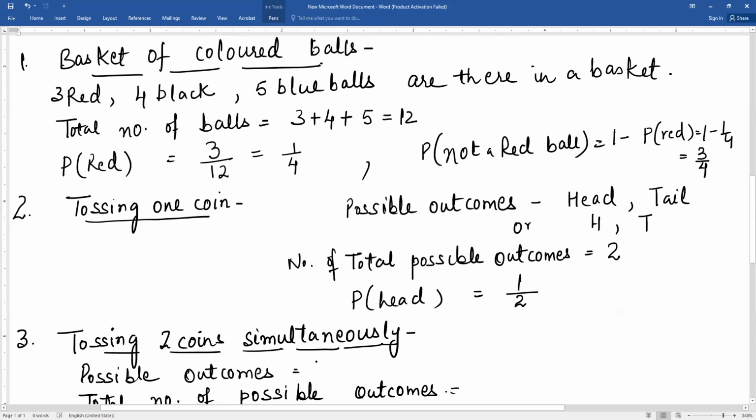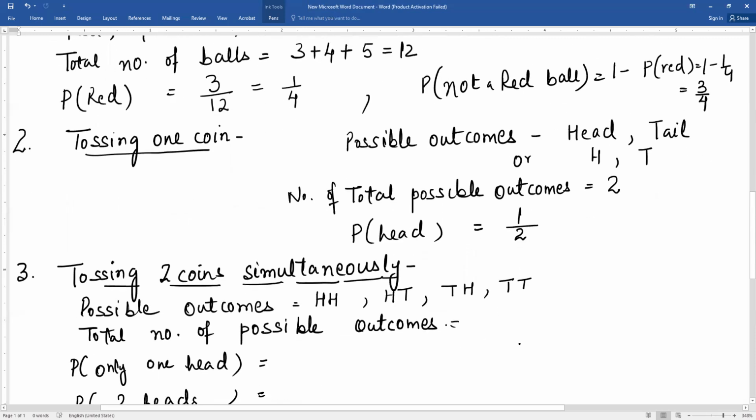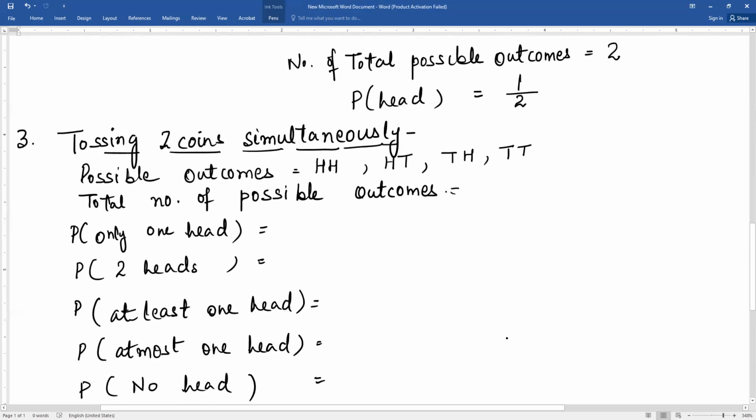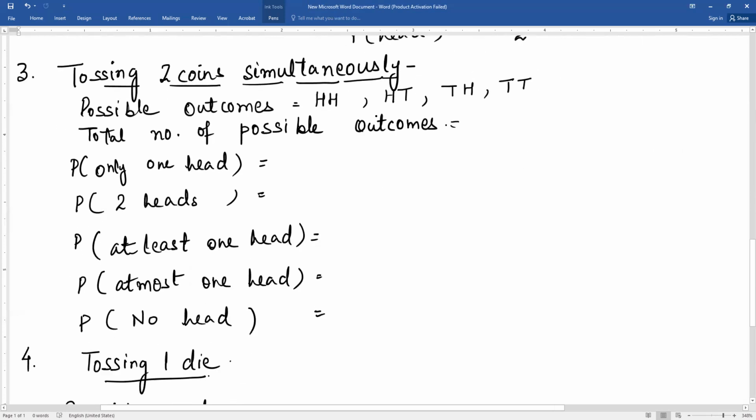We may get head on the first coin, head on the second coin; head on the first coin, tail on the second coin; tail on the first coin, head on the second coin; and tail on both the coins. So what is the total number of possible outcomes? The total number of possible outcomes now is 1, 2, 3, 4.